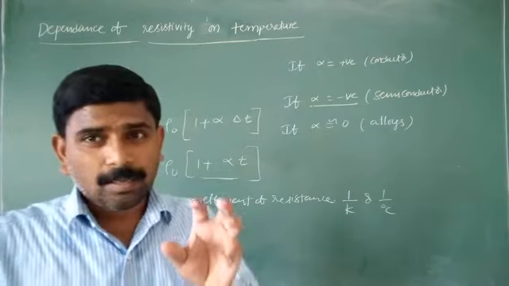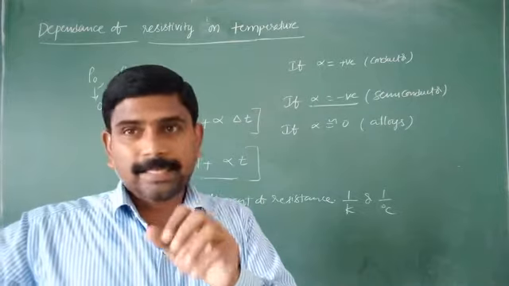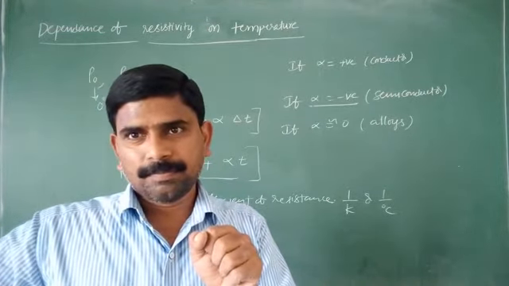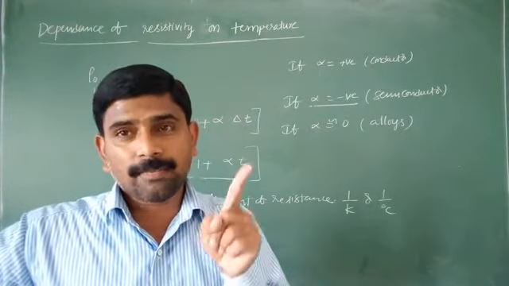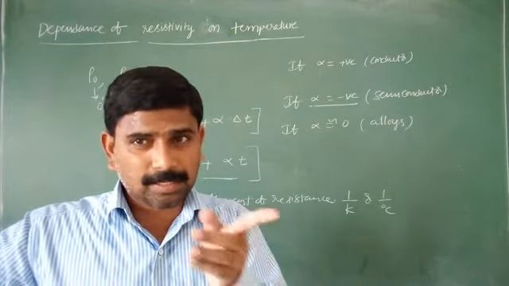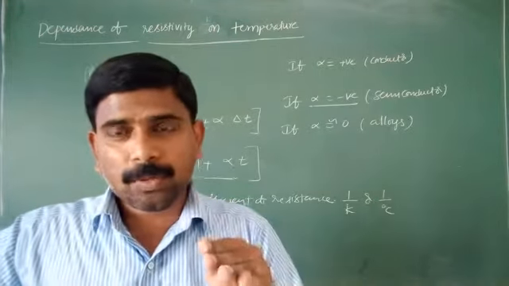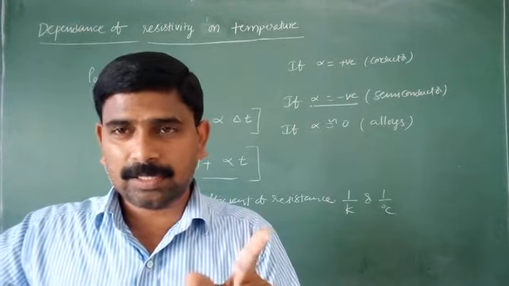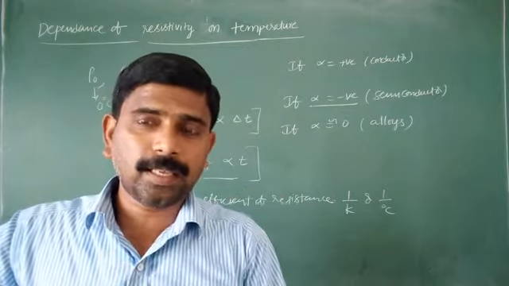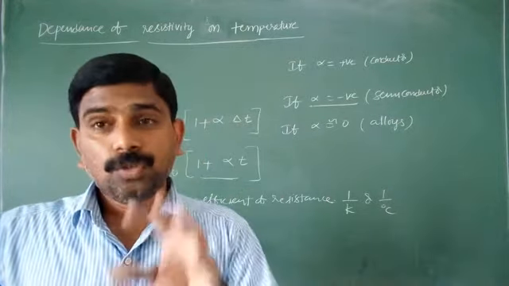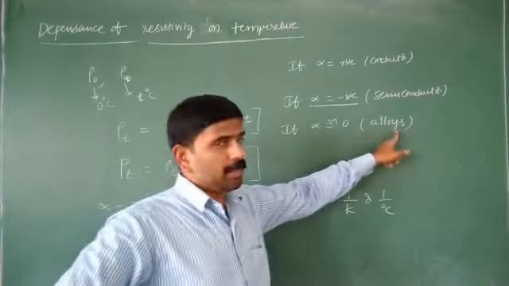Such alloys we use to prepare constant resistors, meaning fixed resistors. The best example is resistance boxes, which we use practically. In a resistance box, if the resistivity changes with the rise in temperature, then the resistance also changes, and practically we are not getting the correct values. So for lab purposes, we use alloy materials.